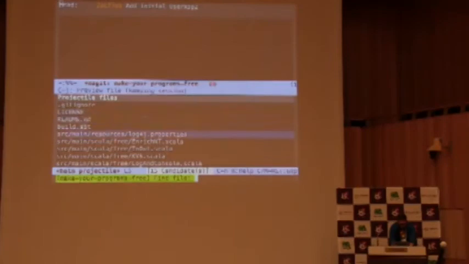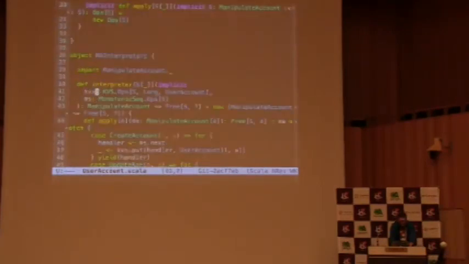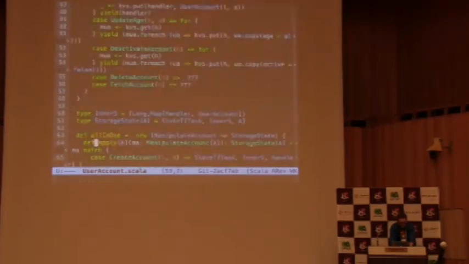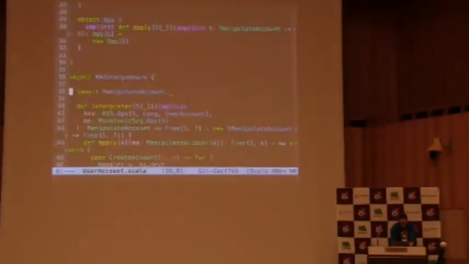So what we want to do is we want to write a new interpreter. But this interpreter, so remember the previous interpreter that we had was just going from our manipulate account here to craziness, right? We want to remove the craziness. So the new interpreter will look like this. It goes from manipulate account to free.